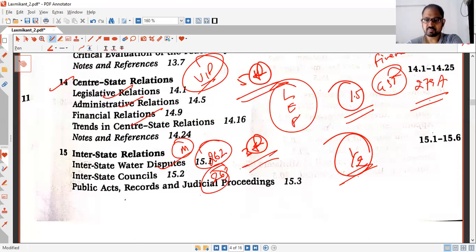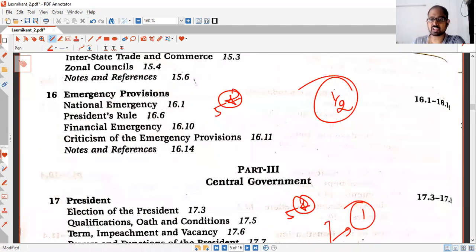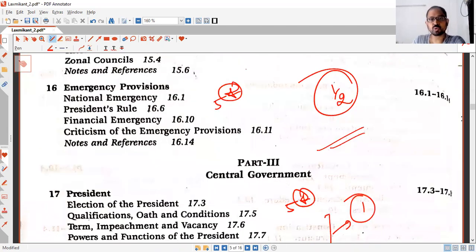Moving on to the emergency provisions. It is again a 5-star chapter, not more than half an hour. So you need to know the national emergency, the grounds on which it can be imposed, how it can be taken back, and how the proclamation is approved by Parliament.